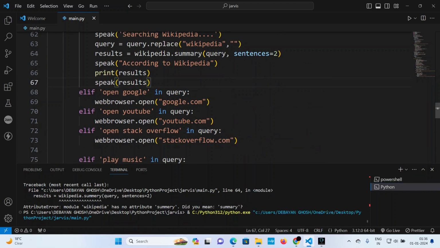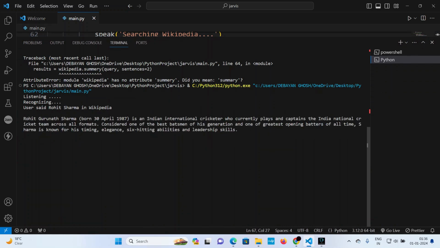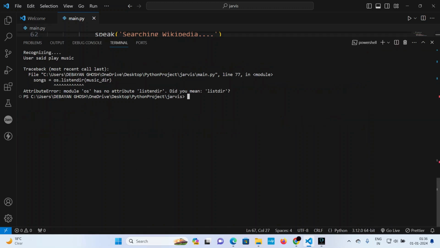Good morning. I am Jarvis, sir. Please tell me how may I help you. Rohit Sharma in Wikipedia. Searching Wikipedia. No more, bro, no more, please. According to Wikipedia, Rohit Gurunath Sharma, born April 30th, 1987, is an Indian international cricketer who currently plays and captains the Indian national cricket team. Good. So now, I have not viewed the code editor, so main.py.